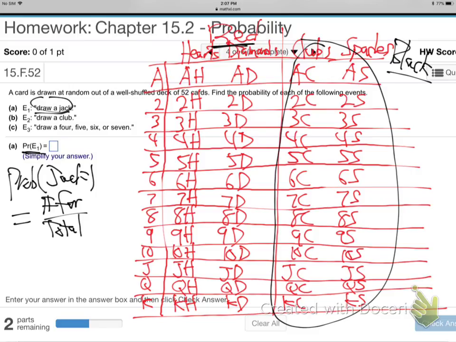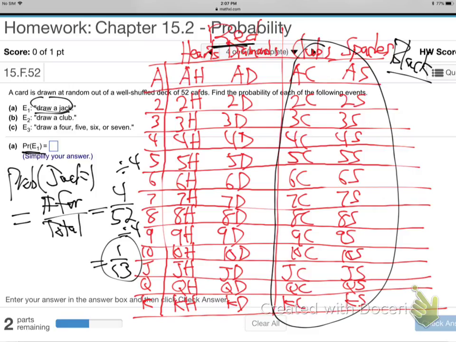4 jacks, right? So there's 4 jacks out of how many cards total? 52. 4 out of 52. We've got to reduce that fraction. But that's basically the answer, isn't it? So yeah, divide top and bottom by 4 with your calculator. It reduces to 1/13. The chance of getting a jack is 1 out of 13.